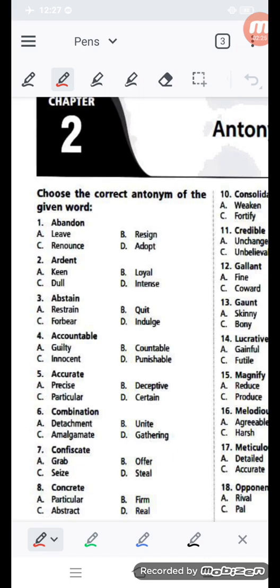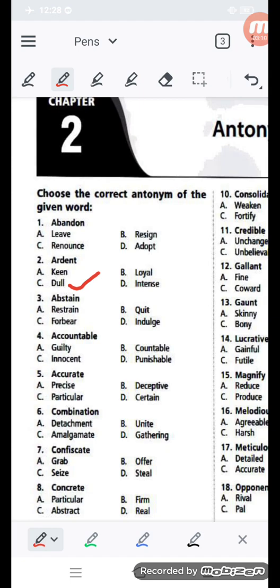Now the next question, ardent. Ardent is given, so what should be its proper answer? That is the opposite meaning. Ardent means something that is dazzling, more powerful or more showing. But keen is not coming as the opposite, loyal is not coming, intense is not coming. So it is not such a good quality, it is dull. So ardent should be matching with dull. Here your answer would be dull. According to this answer, you have to darken the OMR sheet.